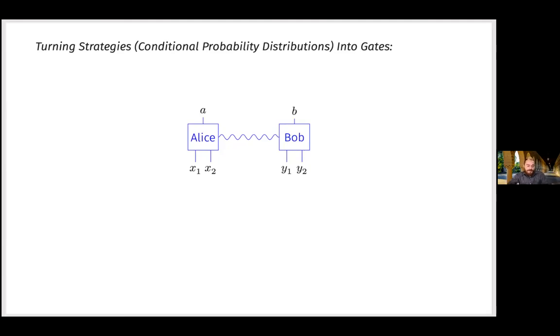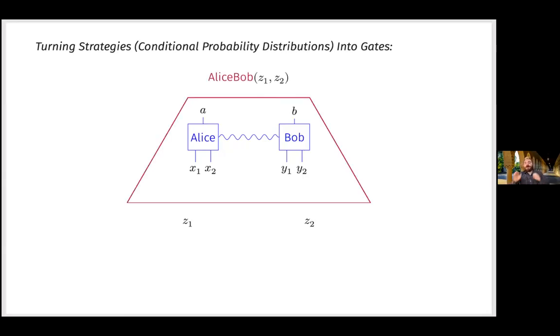But the transformation is going to have the property that if Alice and Bob can simulate these correlations, then they'll be able to execute arbitrarily deep circuits of these gates with only a constant amount of communication. Okay, so if we have this Alice-Bob correlation,